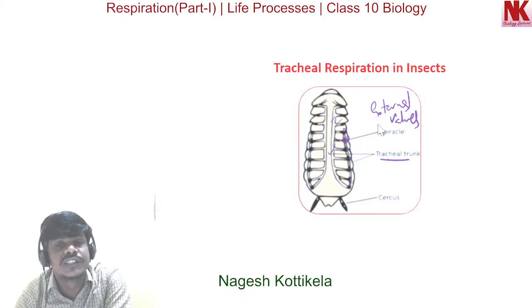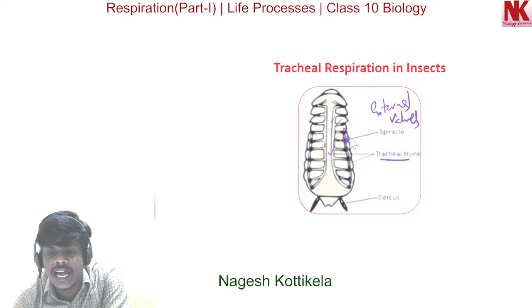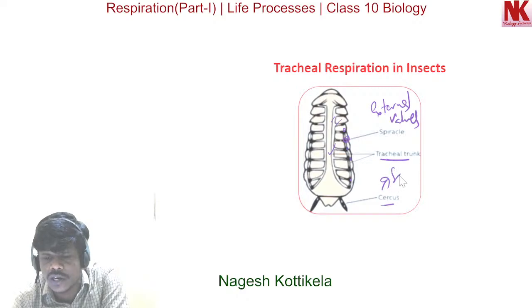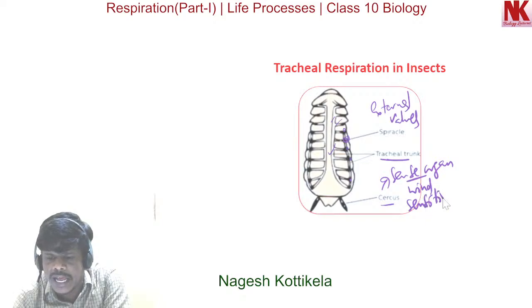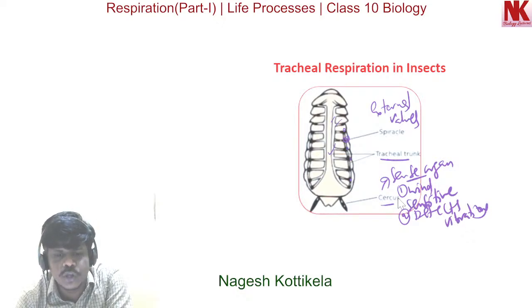Through the trachea, the air is supplied to different cells in the body. Now the other structure shown here, the cerci, is an important sense organ of a cockroach. It is wind sensitive and detects vibrations. So this is how the cerci act as sense organs.